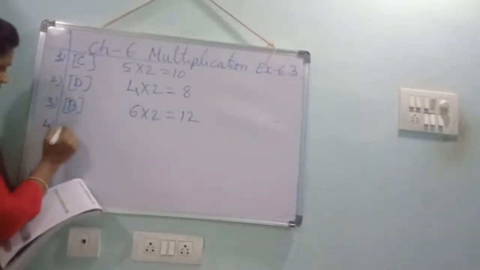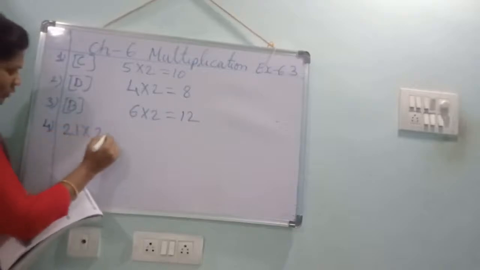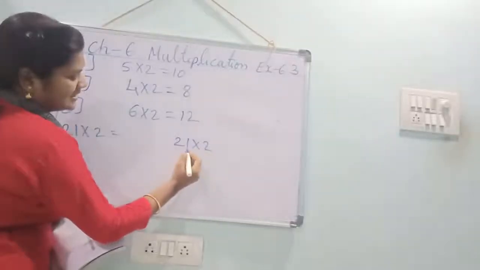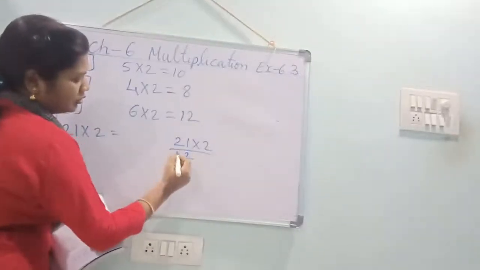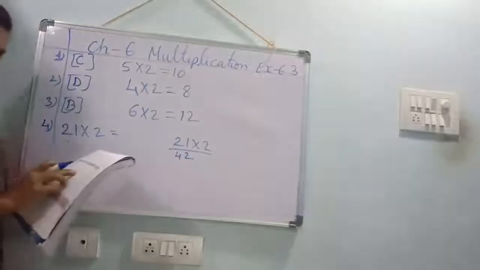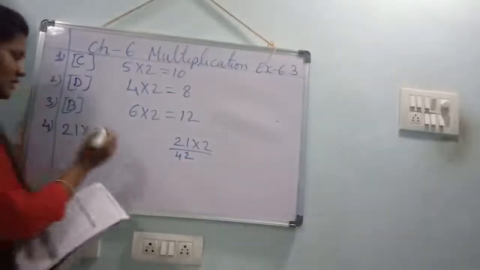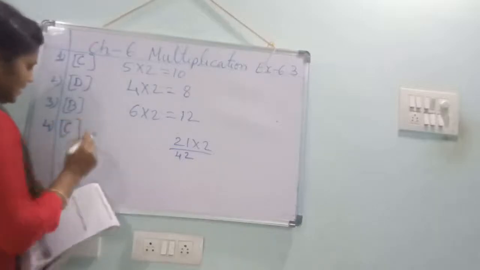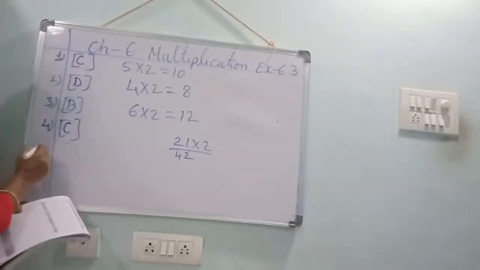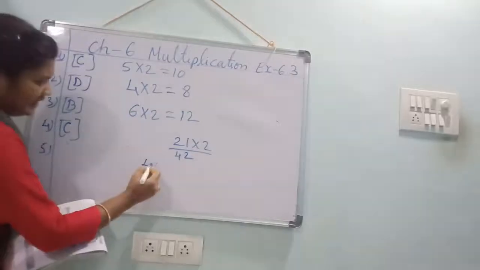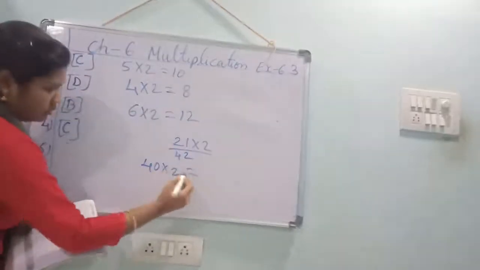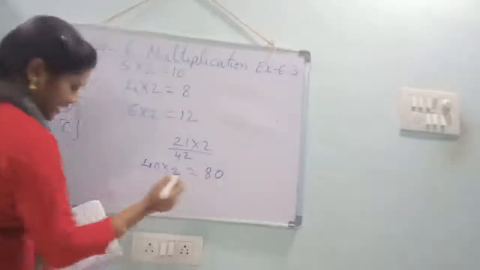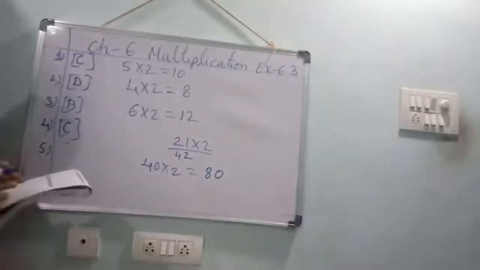See, fourth one. 21 into 2. 2 ones are 2. 2 twos are 4. 42. Where is 42? Option C. Yes. Option C is the correct answer. Next, fifth one. 40 into 2. 2 zeros are 0. 2 fours are 8. 80. Where is it? D.